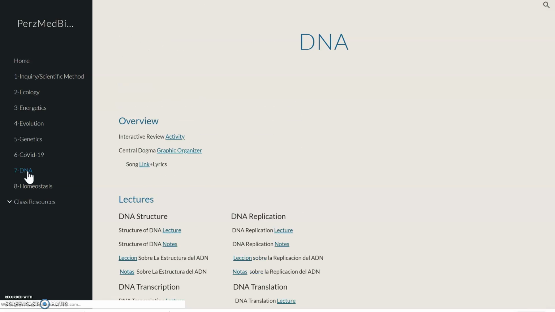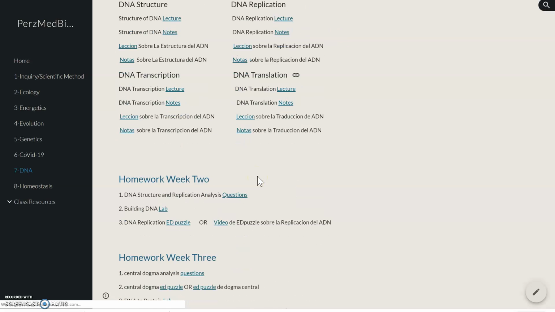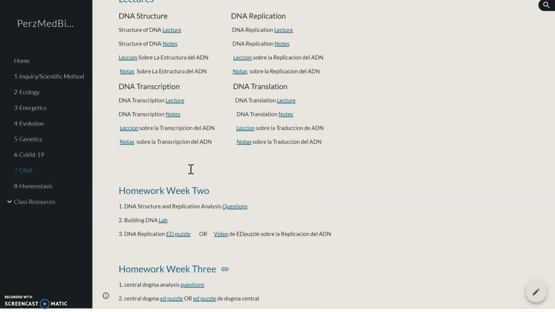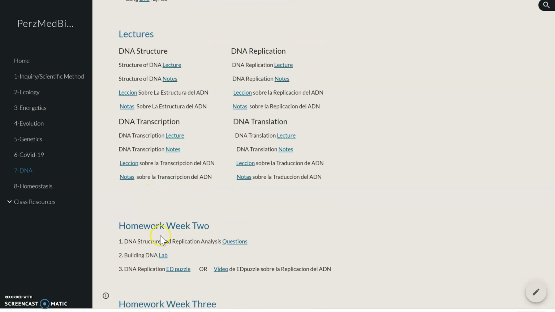Then you're moving on to DNA. If you scroll down to DNA, you'll see week number 2 and 3. Just make sure that the week number 2 pairs up nicely with the lectures that you have to do. Like this one is DNA structure. So the first lecture for week number 2 is DNA structure, and then DNA replication is the second lecture for week number 2. And then these 2 lectures are for week number 3.